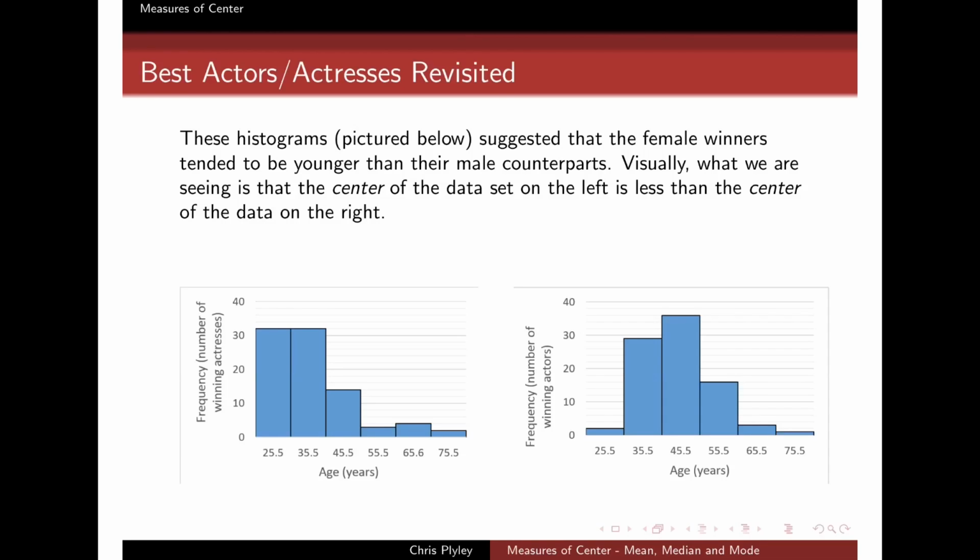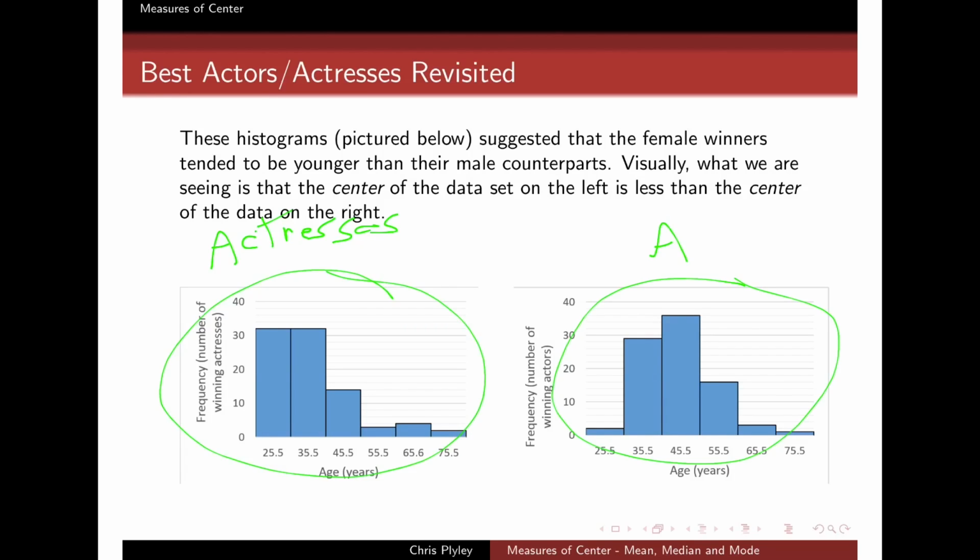Here on the left we have all of the ages of all of those actresses who won Best Actress, sorted into this histogram, and here on the right we have the actors. And visually, it was quite clear to us that this seemed to imply that the actors tended to be a little bit older than the actresses when they won this award.